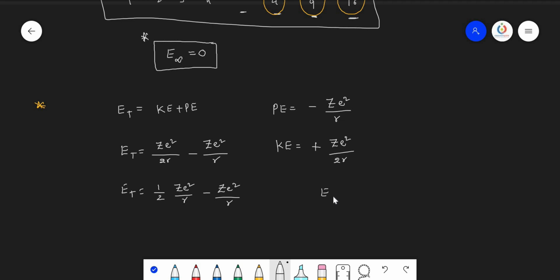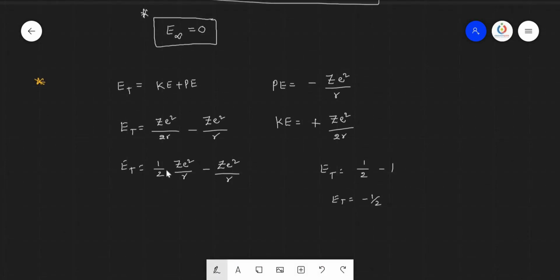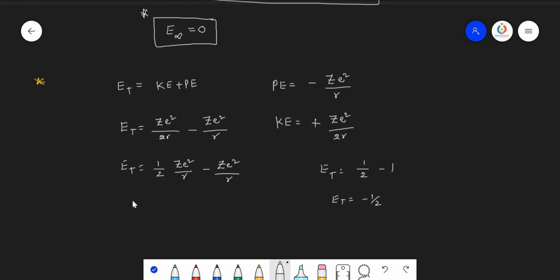Imagine Ze square by r is equal to 1. So 1 into half, you will get half. Half minus 1, what must be the answer? That equals minus half, right? Similarly here also we get the value, because from half we are subtracting the full value. So the total energy of the electron is equal to minus 1 by 2 Ze square by r.